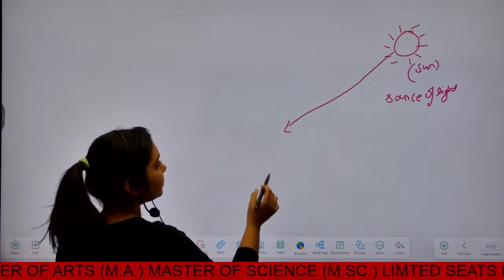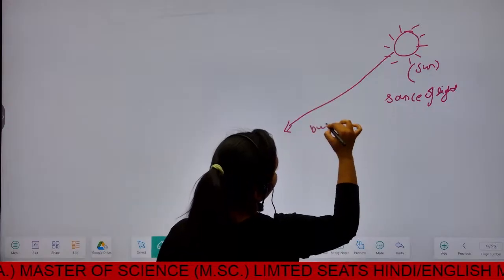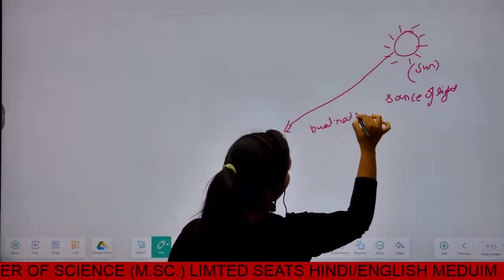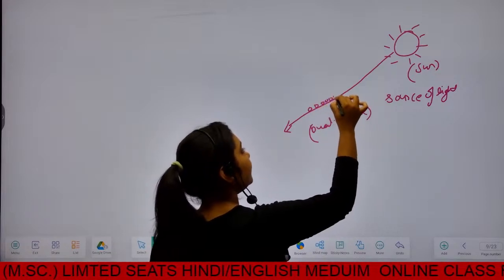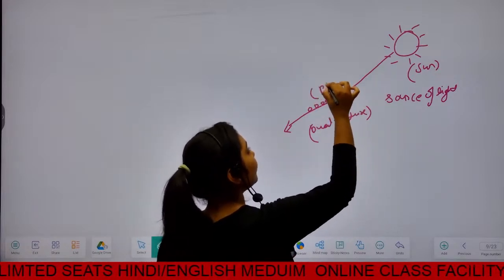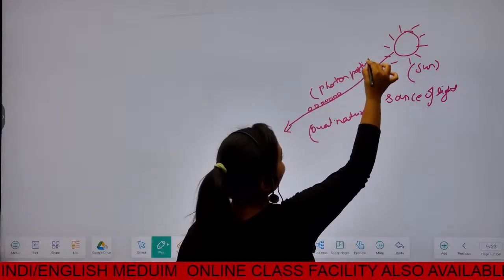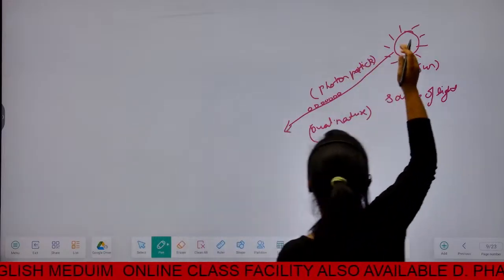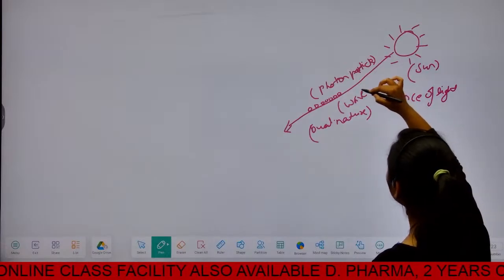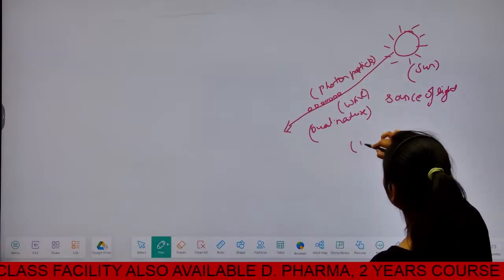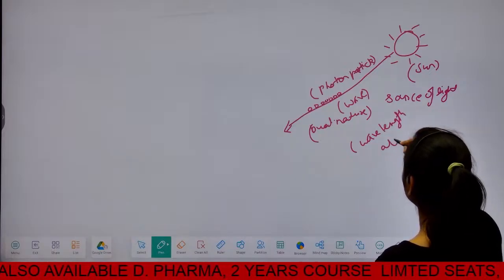When the light comes to the land it has dual nature: in the light there are small particles, that's called the photon particle. And the light also has a wave, so it has wavelength also.